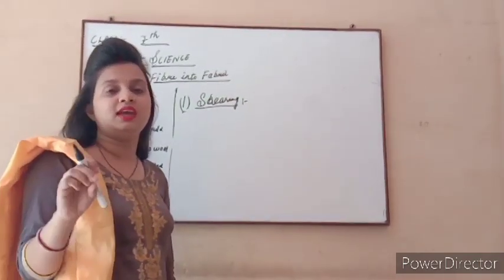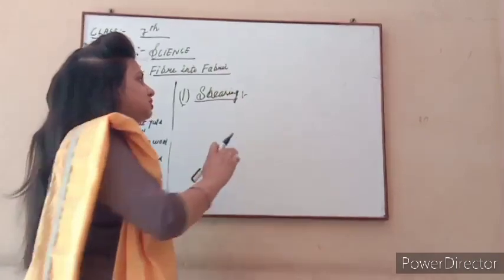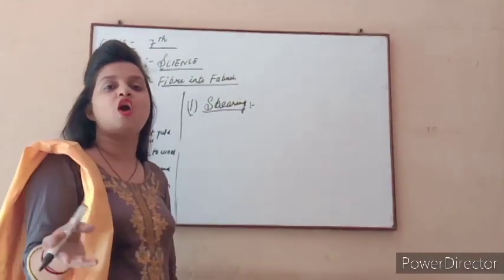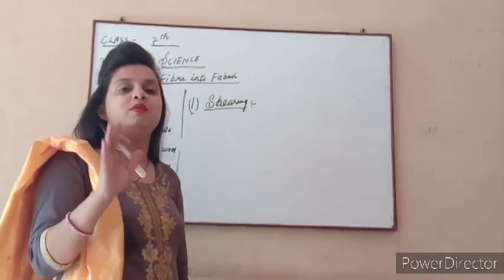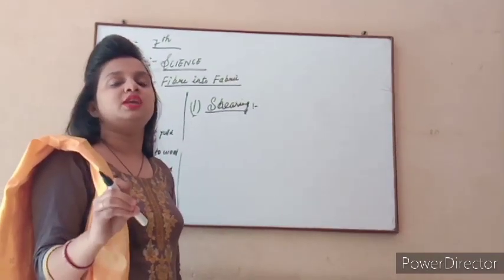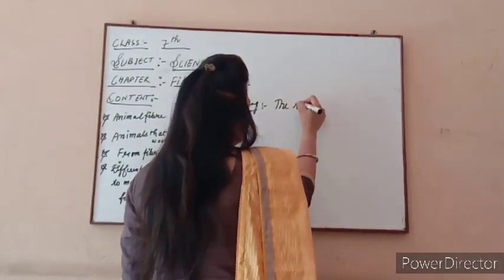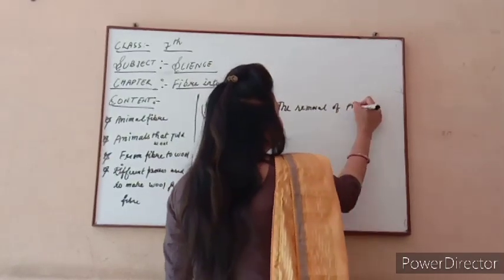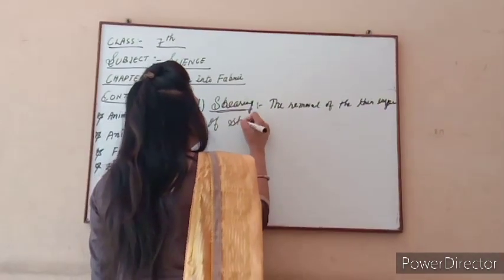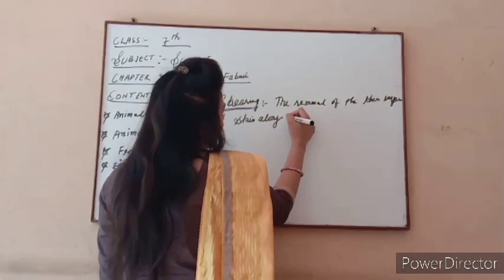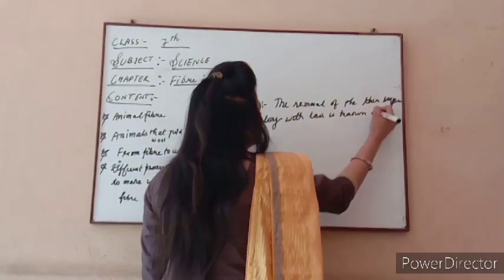The removal of the thin layer of the skin along with the hair is known as shearing.